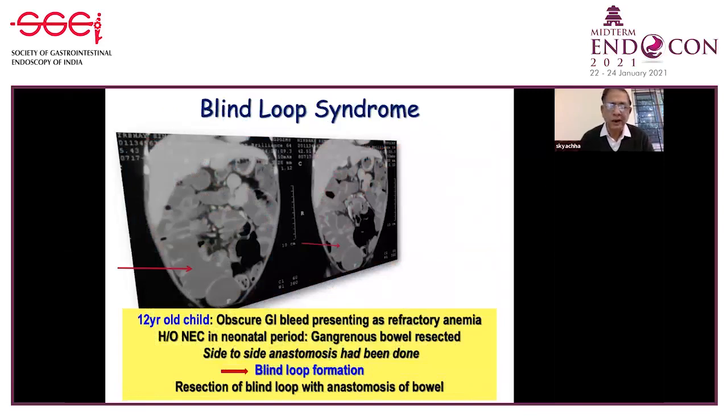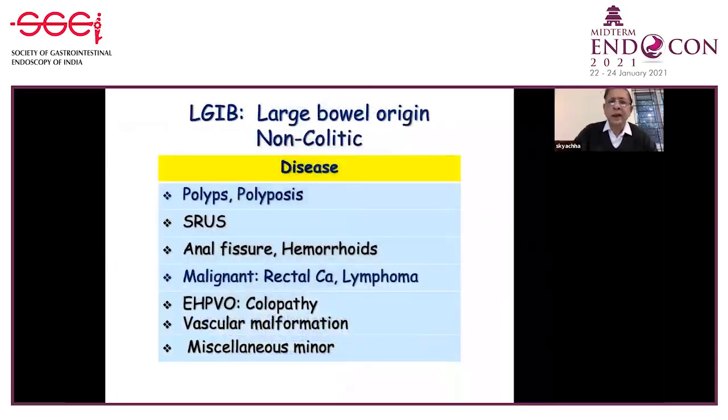An interesting case: a 12-year-old child who had obscure GI bleeding, presenting as refractory anemia, with a history of neonatal necrotizing enterocolitis and gangrenous bowel, which was resected in neonatal life. Side-to-side anastomosis had been done in this case, and there was a blind loop formation, which was resulting in ooze and GI bleed. You can see in the diagram the blind loop shown with the arrow. A resection of the blind loop was done with anastomosis of the bowel, and the results were gratifying. There are many other non-colitic causes of lower GI bleed, which I have enumerated.